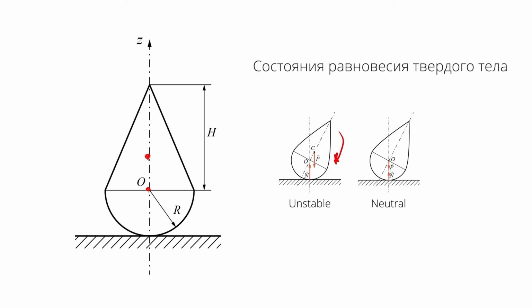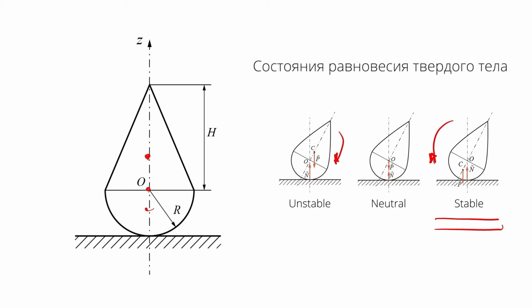In the case that the center of gravity is positioned lower than the origin, then the two forces acting on the body are tending to turn the body counterclockwise and return it to the vertical position. It is this position of the center of gravity below the origin that results in the stable condition of the body. Therefore, we can write down the condition for stability. The coordinate of the center of gravity is less or equal to 0.